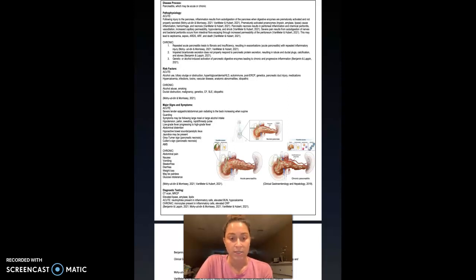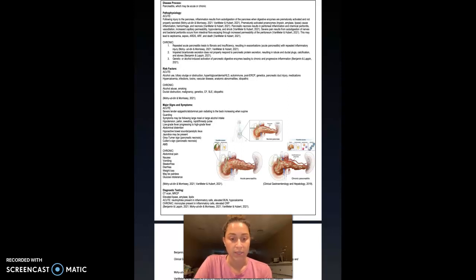Chronic pancreatitis may be painless, but oftentimes has intermittent abdominal pain, nausea, vomiting, steatorrhea, diarrhea, weight loss, and glucose intolerance. Diagnostic testing for both acute and chronic pancreatitis includes CT scan imaging and MRCP. In both cases, you'll find elevated lipase, amylase, and you might find elevated lipids.